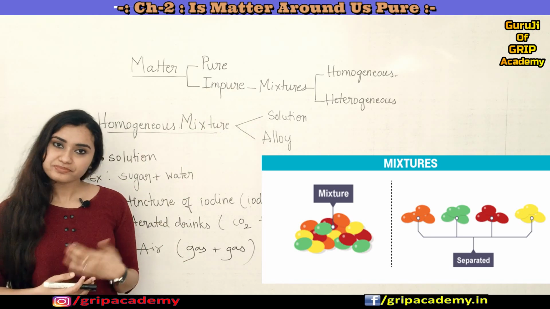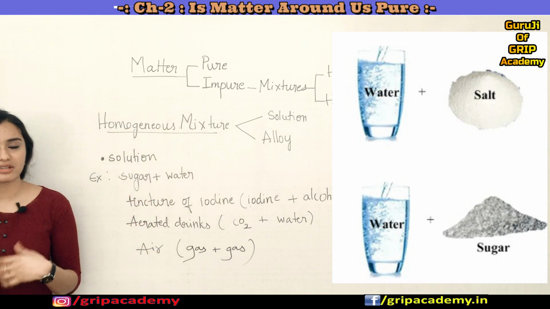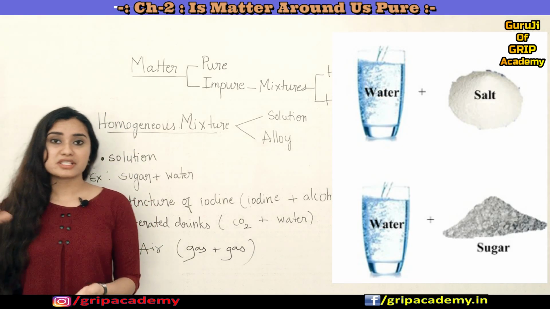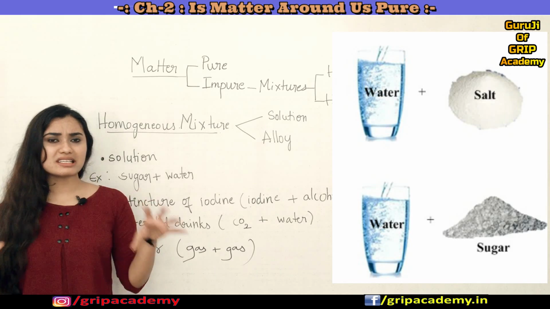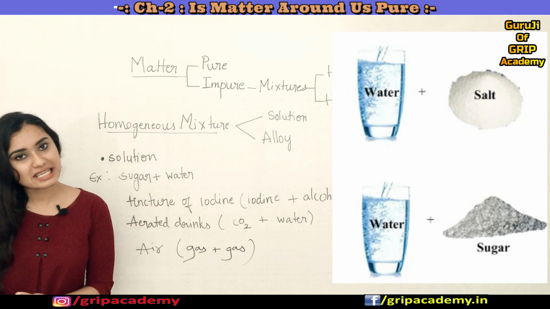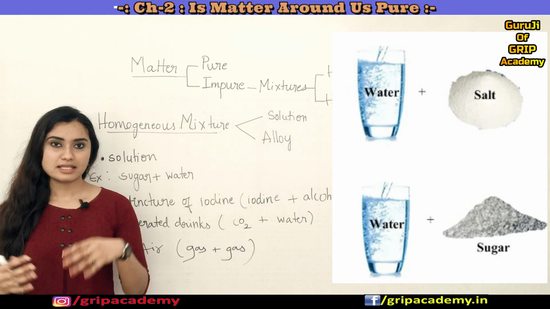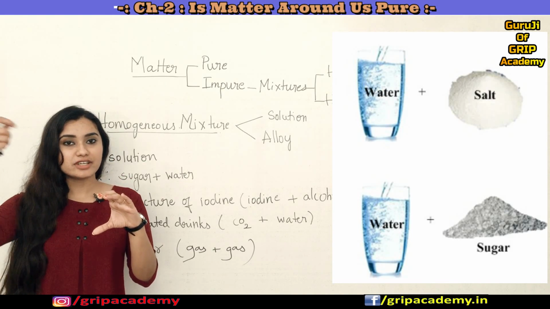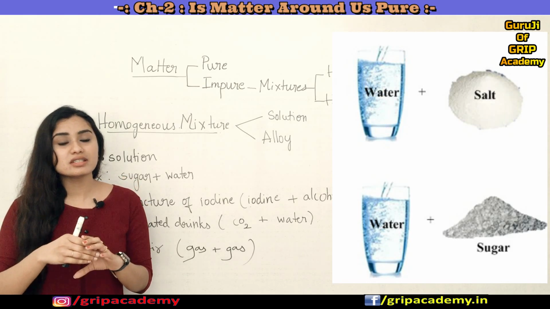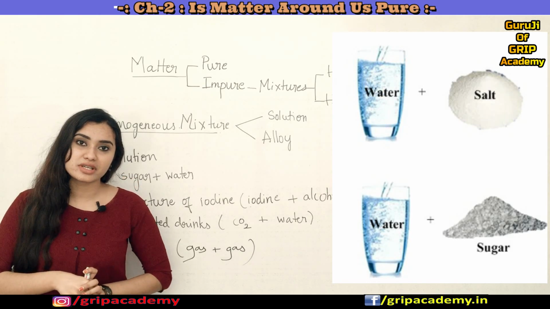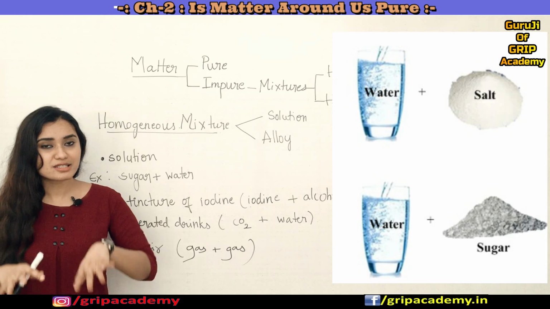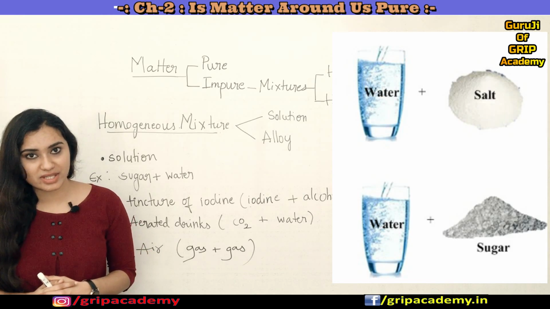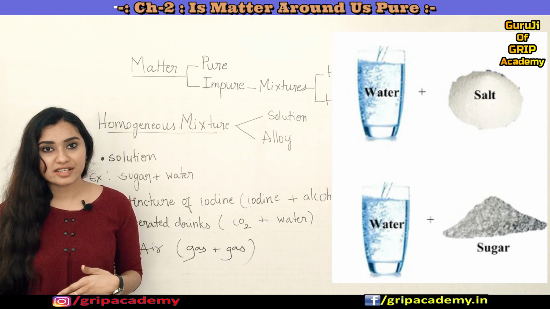For example, a sugar solution, a salt solution, or a mixture of sand and water can be considered examples of mixtures. I can take one glass of water and put 100 gram of sugar in it or 500 gram of sugar in it. It's up to me, right? It's not in a fixed ratio. It can be in any ratio.